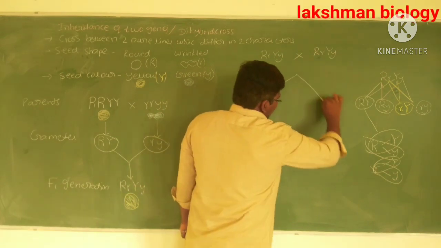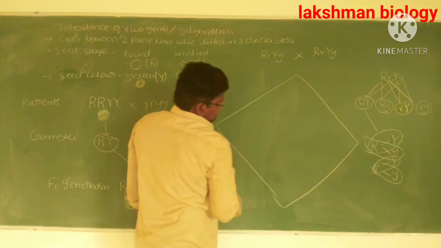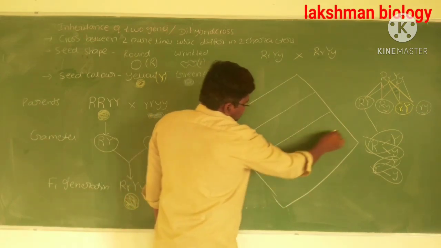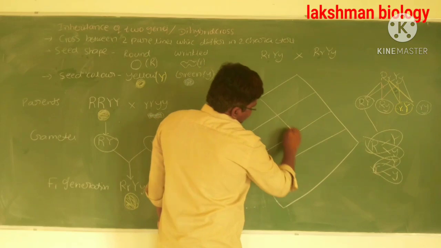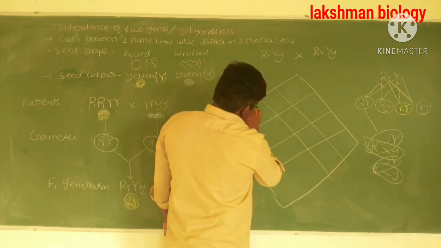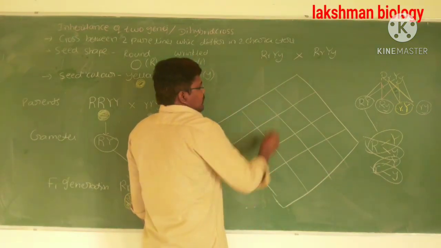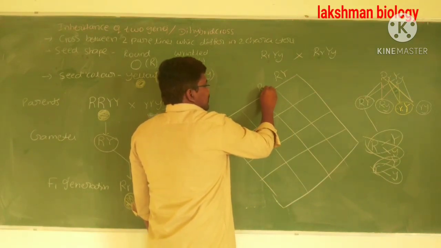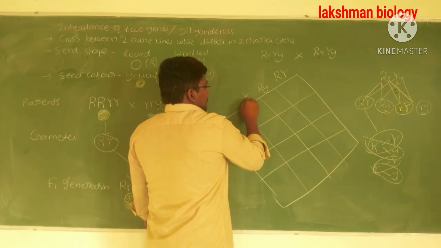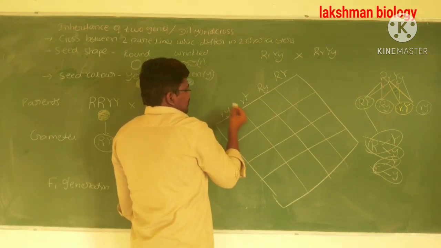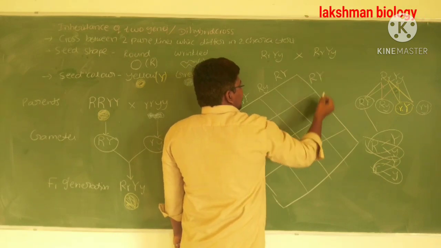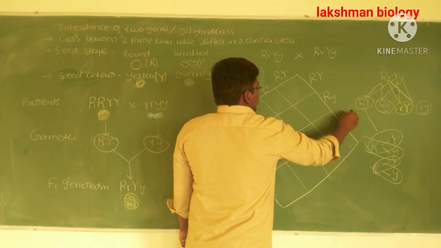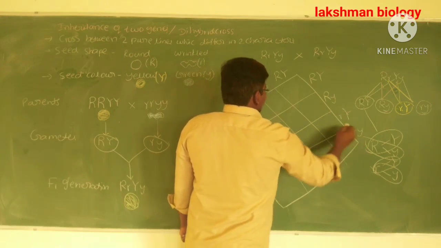This is the Punnett square. Now write the gametes: capital R capital Y, capital R small y, small r capital Y, small r small y. Same here also, the same types of gametes.